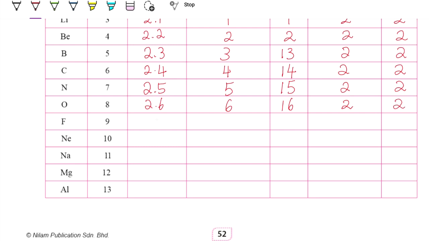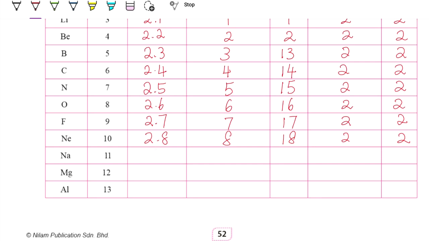Fluorine is 2, 7, so 7 plus 10 is 17. 2 shells, so period 2. Neon is 10, so it'll be 2, 8. So 8 valence electrons, plus 10, so it's 18. Noble gases, period 2.